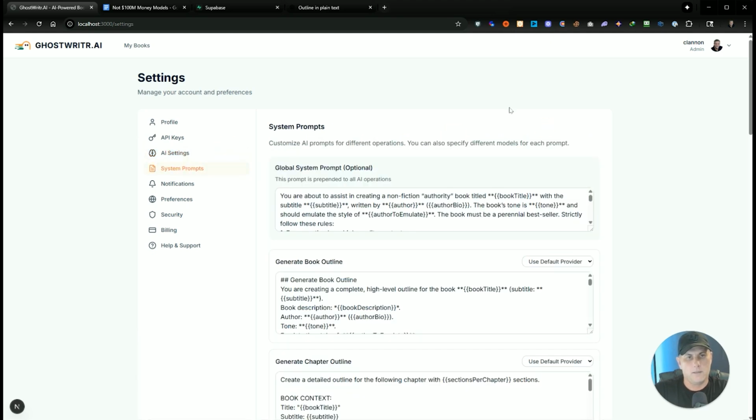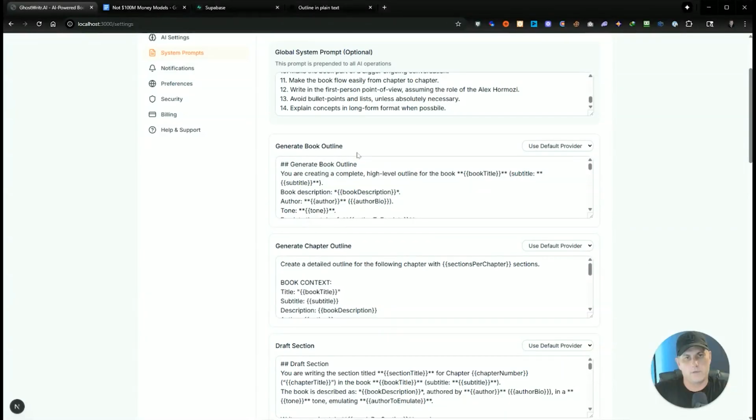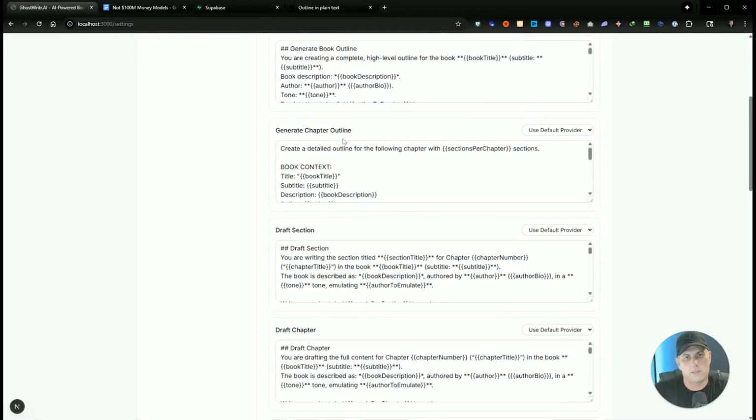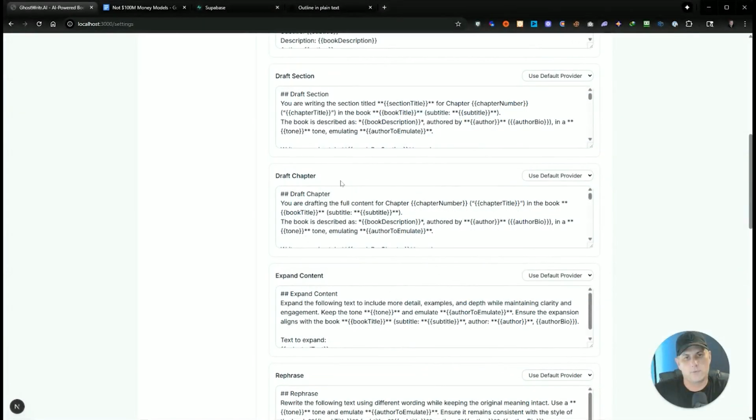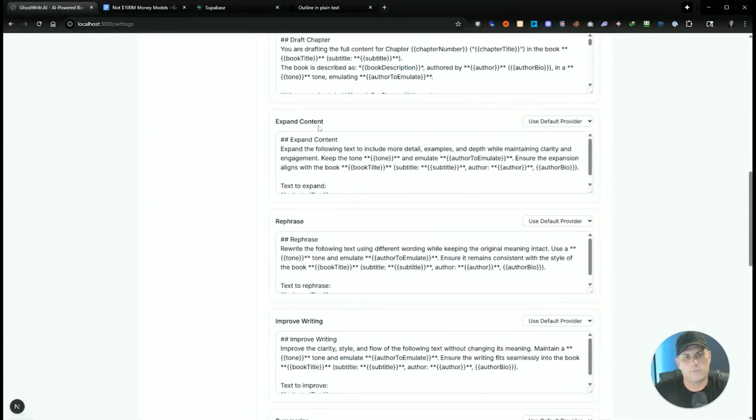And then the system prompts. This is the global system prompt that tells it what the goal is. You know, you're going to be writing an authority book, and all the rules. And then here we've got the generate book outline prompt, the chapter outline prompt, the draft section prompt, and the draft chapter prompt. And then there's all this other functionality that I haven't tested yet.